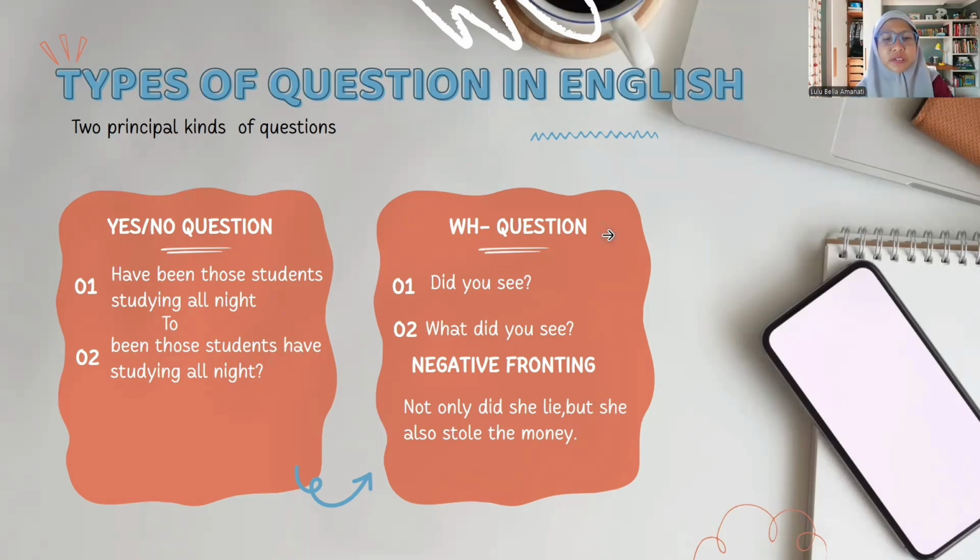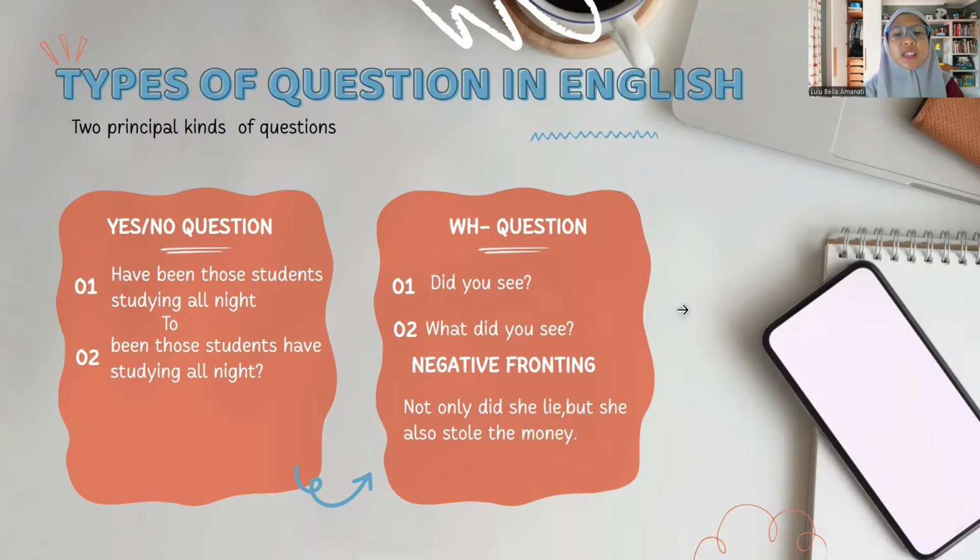WH question. We can add words like what, why, where, who, and how. This is an example: You saw... It could be, what did you see?